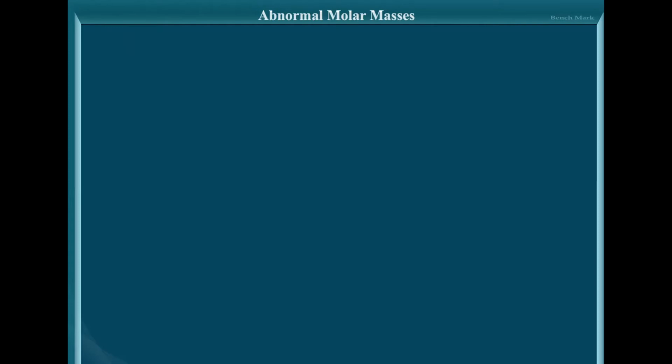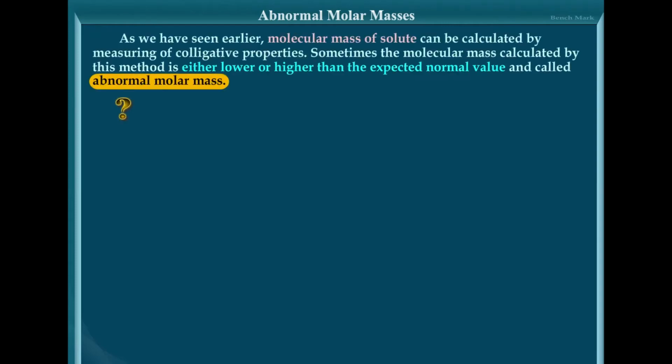Consequently, the molar masses of such solutes as calculated from experimentally measured values of colligative properties differ widely from their actual molar mass. There will be a difference between the actual molar mass and experimentally observed mass. Such substances, therefore, are said to exhibit abnormal molar masses in solutions.